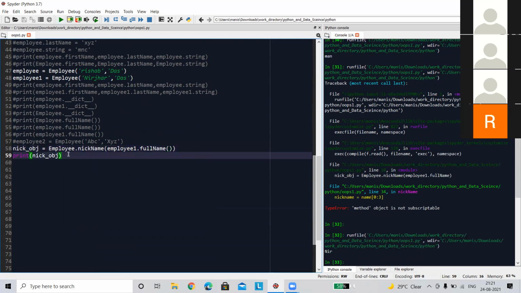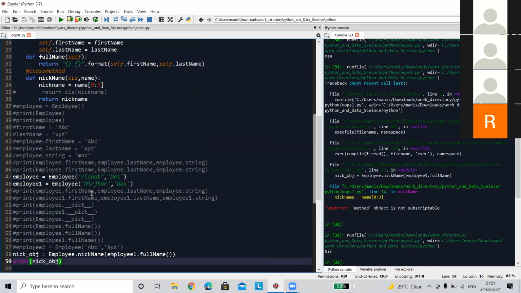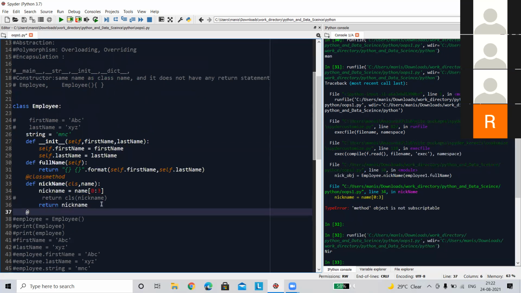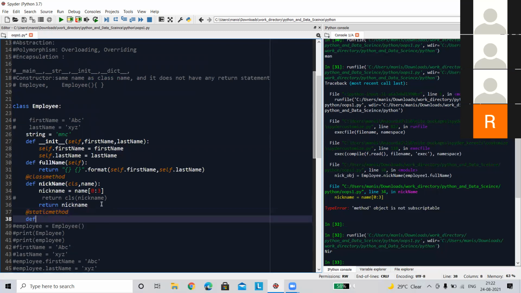So it is done. There is a class variable, class method, and there is another method, the last method, that is static method. This is similar to this class method.